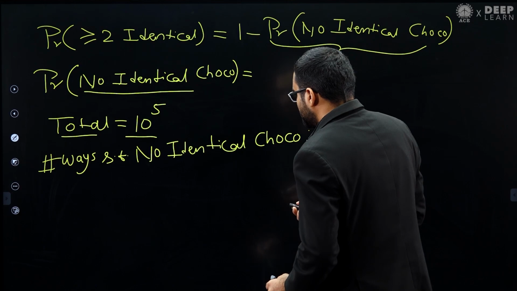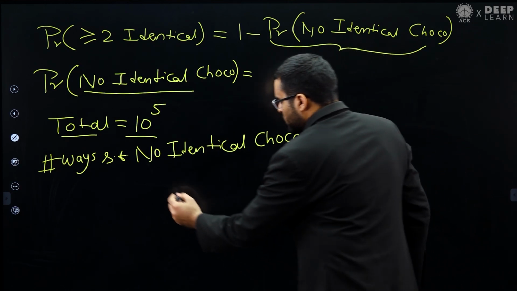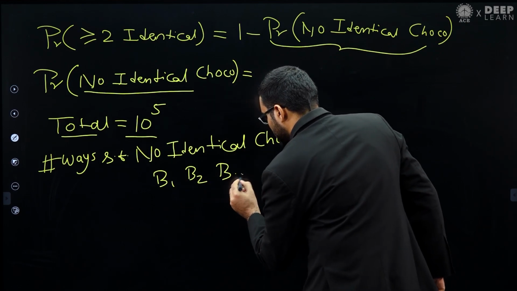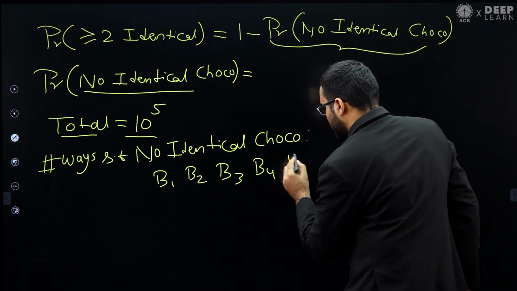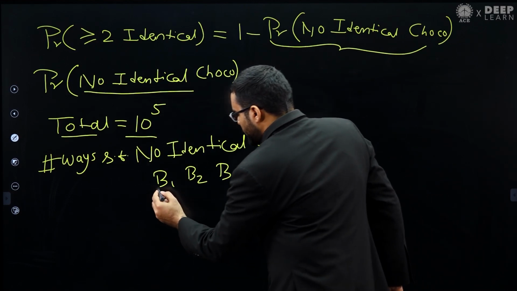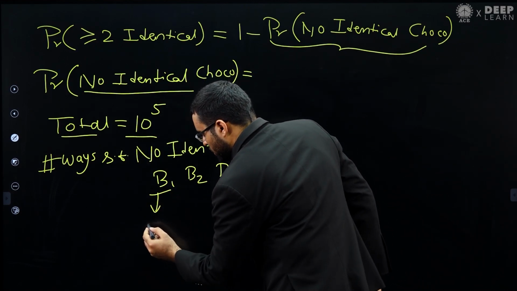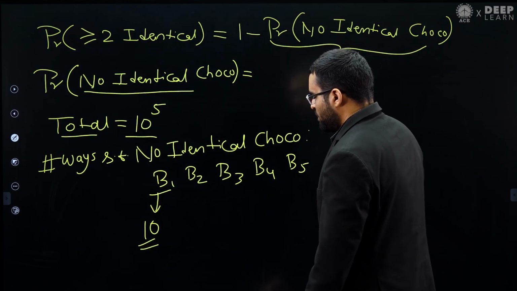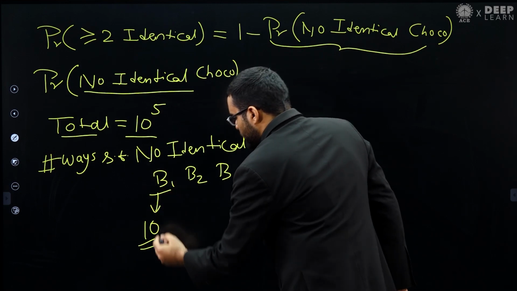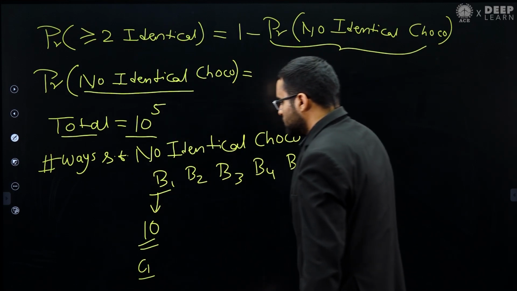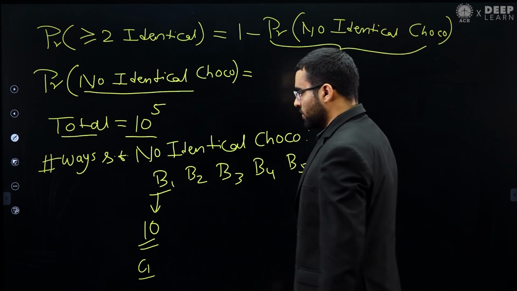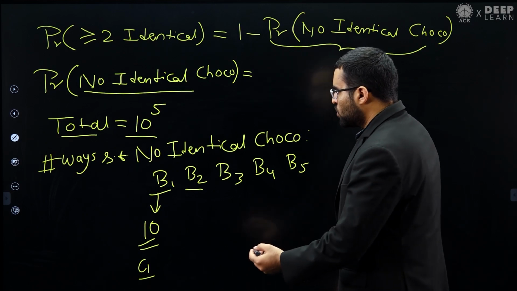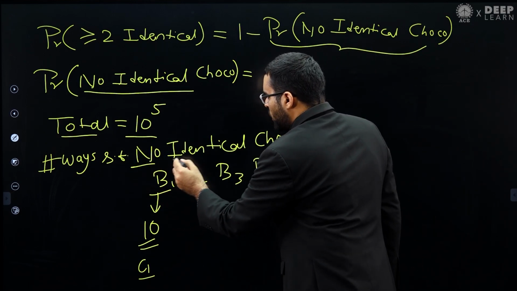To find this out, we have bag B1, bag B2, bag B3, B4 and B5. From bag B1 I can take any chocolate. I have 10 choices. Now let's assume that I pick C1 from B1. Now I cannot pick C1 from B2, because I want to find the number of ways such that no identical chocolate.